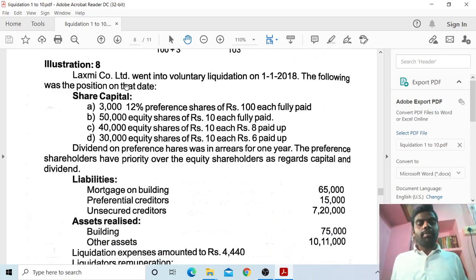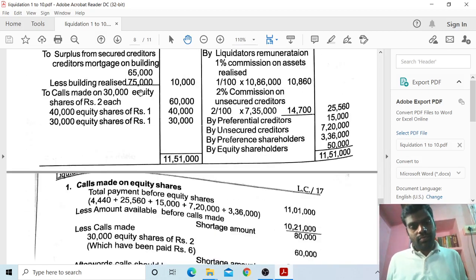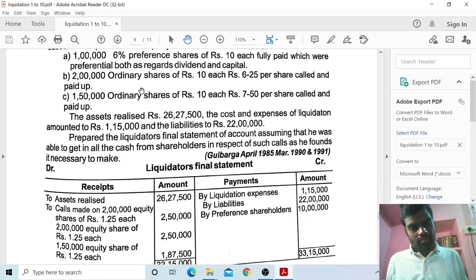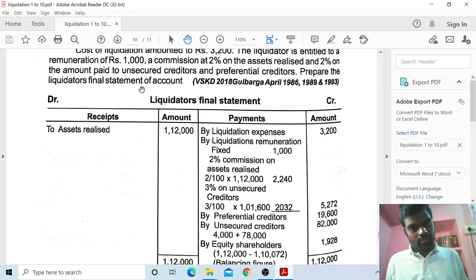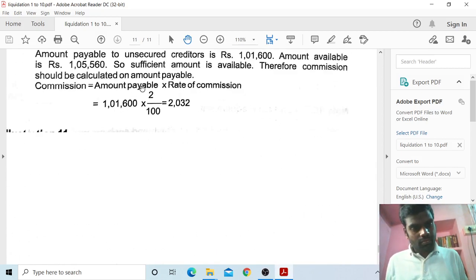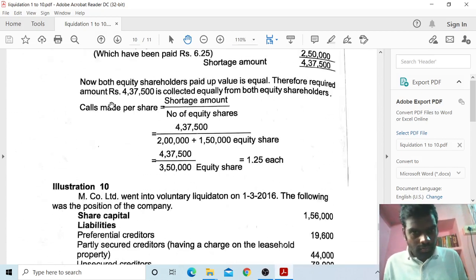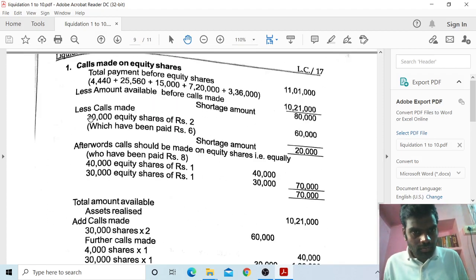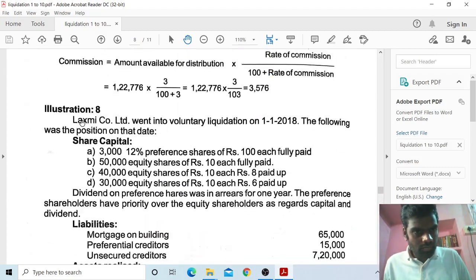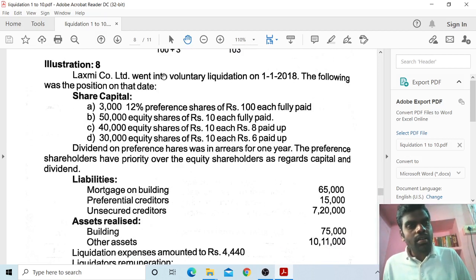So Lakshmi Company Limited went into voluntary liquidation on 1/1/2018. The following was the position on that date.